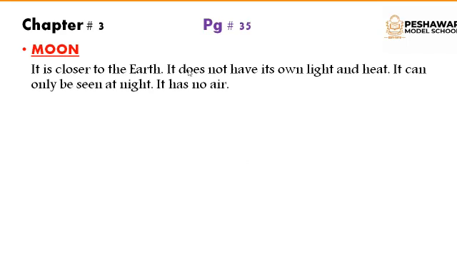Moon. It is closer to the earth. It does not have its own light and heat. It can be seen at night. It has no air. The moon is the closest to the earth, and it does not have its own heat or light, and it can only be seen at night. We cannot see the moon at daytime, and it has no air. Air is also absent on the moon, so that's why living things cannot be found on the moon.